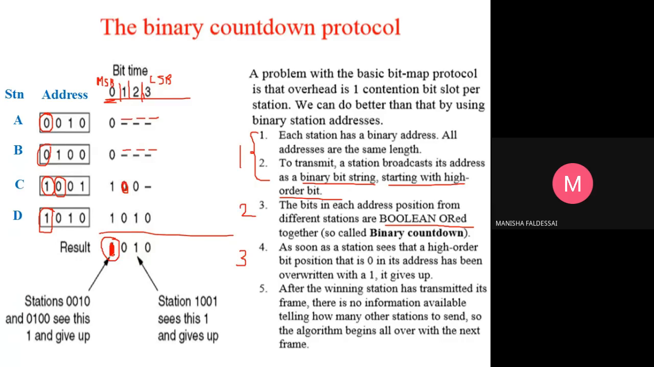Then coming to station D, it sees the result and says yes, I have the same, so I will also put out my next higher order bit for the next bit time, which is 1.